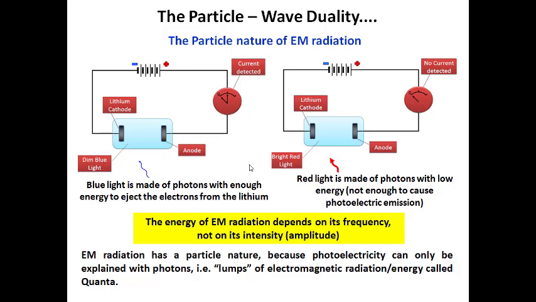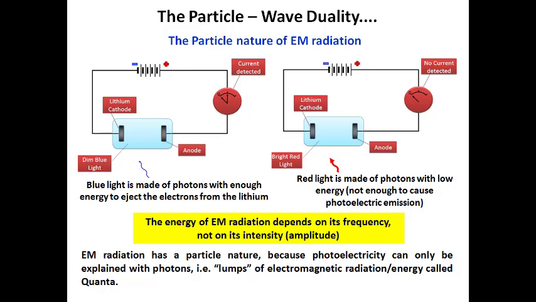Think about a case where we are trying to explain the particle nature of an electromagnetic wave. You say that an electromagnetic wave consists of photons, a bunch of photons. So now we consider the case of the photoelectric effect itself. We have a photoelectric cell made up of a lithium cathode. When you allow dim blue light, you know well that blue light has high frequency because of its lower wavelength.